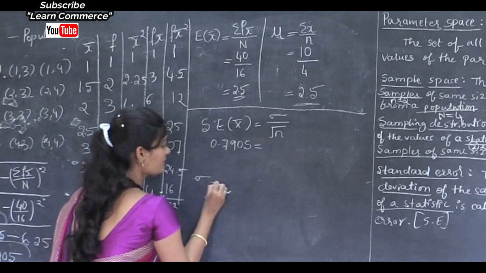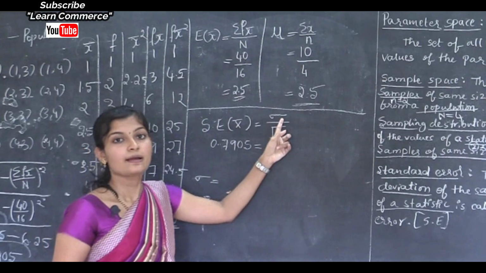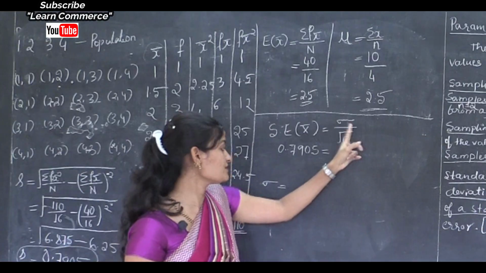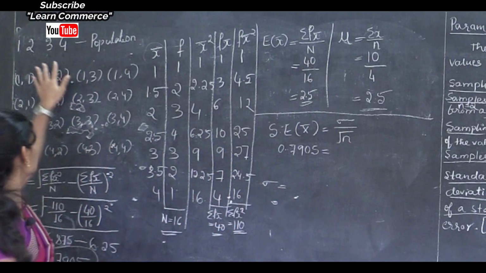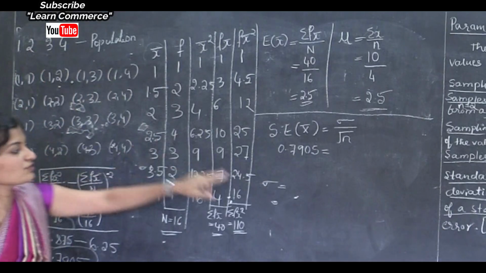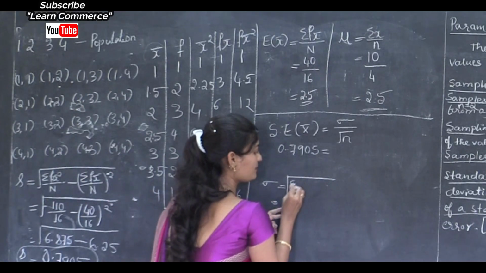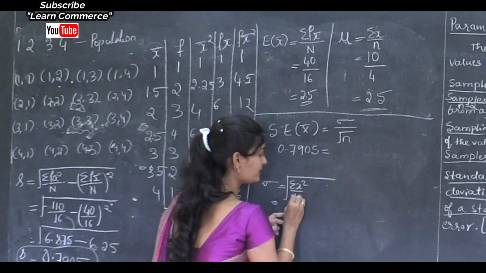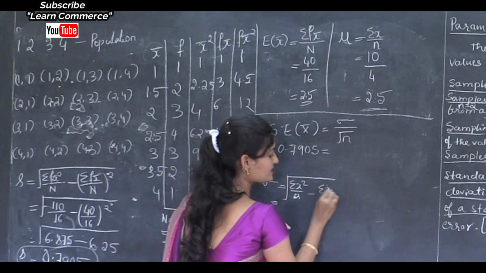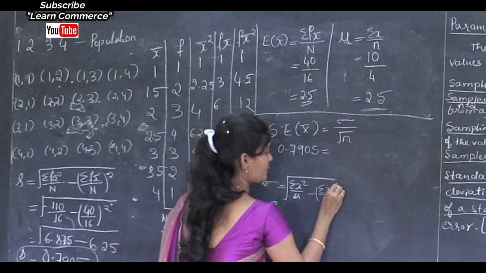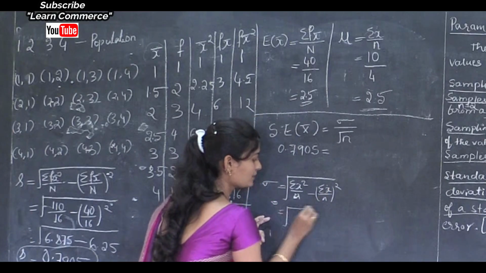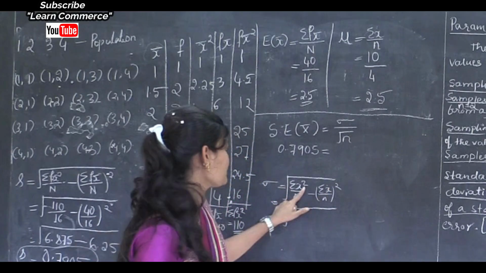Okay, now we are going to check sigma divided by square root of n. So sigma in the sense that is population standard deviation. So population observations are here, that is 1, 2, 3, 4. So sigma formula here, that is square root of summation x square divided by n minus summation x divided by n whole square. Okay, this is equal to square root of, what is summation x square?